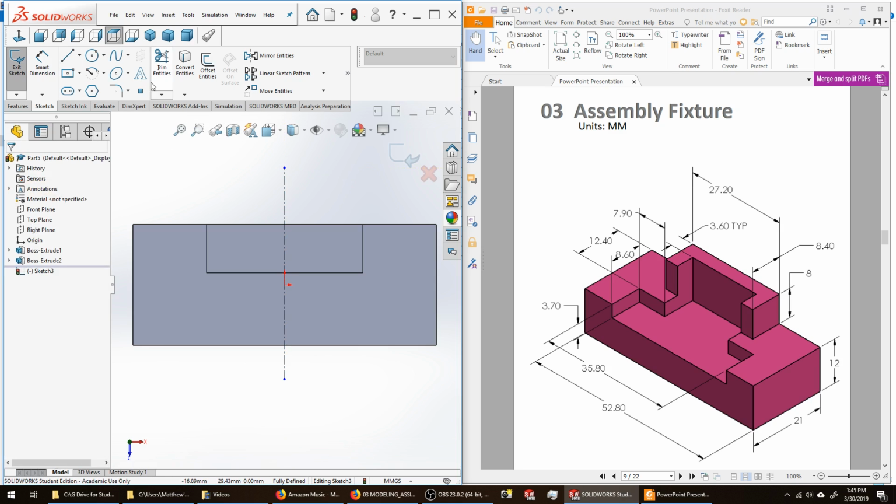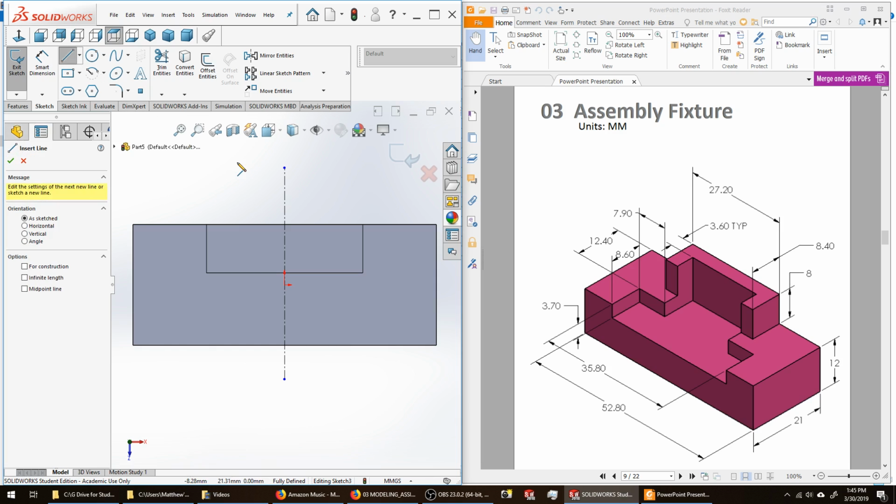Now I'm going to draw the shape of this pocket. It wants to be 3.6 millimeters from the back edge of the part to this edge here. I'm just going to eyeball it for now.